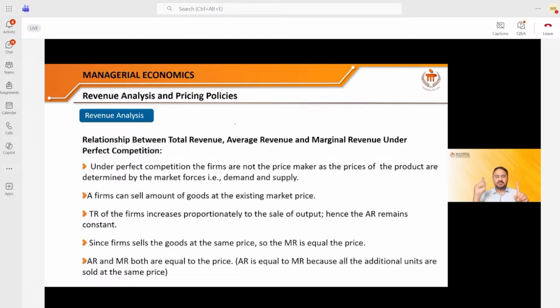Second, imperfectly competitive market structure, just the opposite of it. Either there is a lot of competition in the market, or there is lesser competition or no competition in the market. So broadly, we classify the market into two forms.